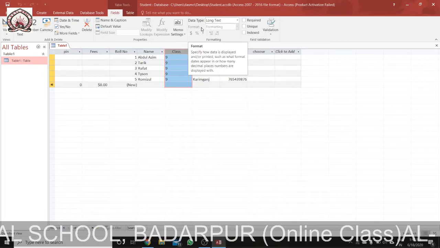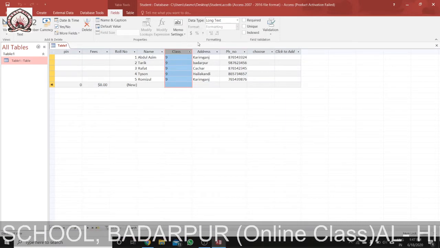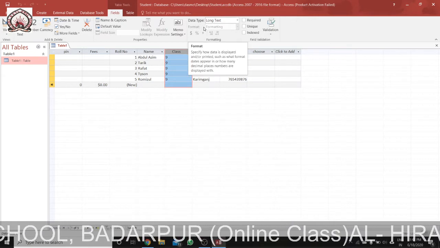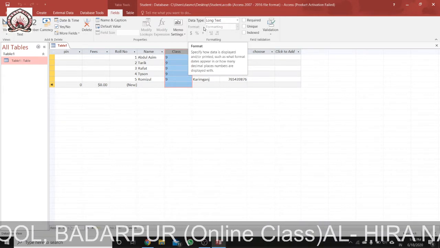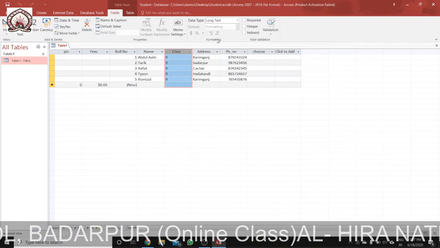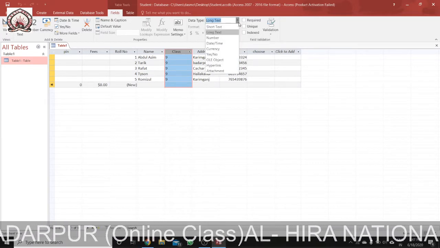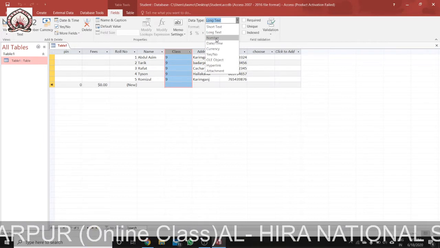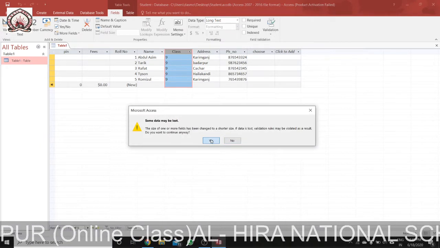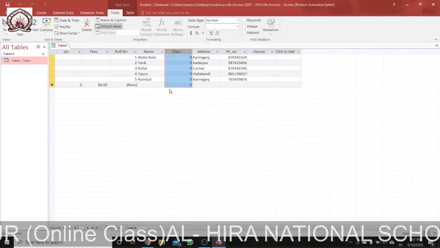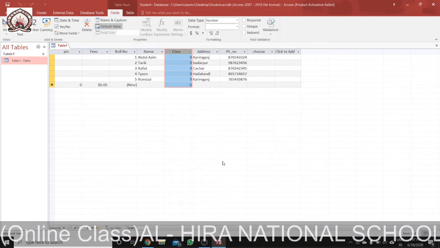You can see here the format box is there. Then we'll select the required data type, and you can see it will be changed. So we can change a field format.